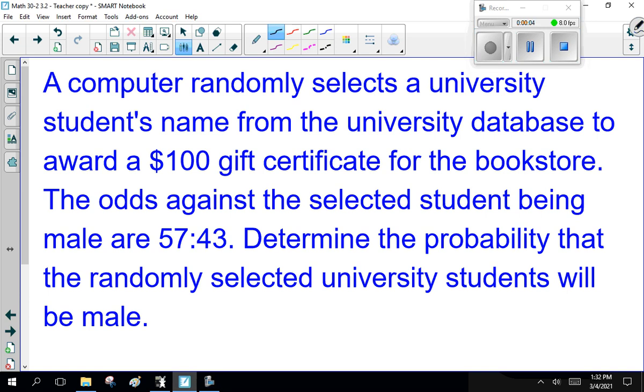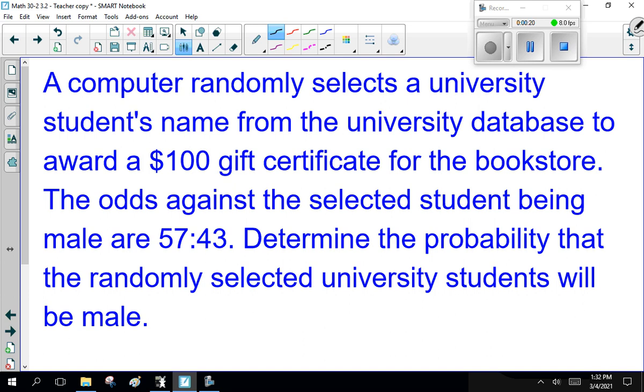Hello, ladies and gentlemen. Welcome back to Math 30-2, Chapter 3, Section 2, Probability and Odds. So, I've talked about odds and probability. Let's do some more questions, see if I can clarify what's what.